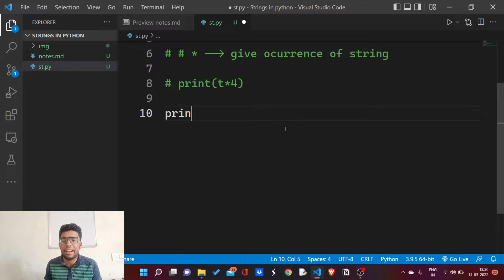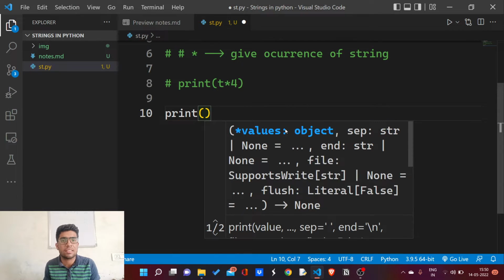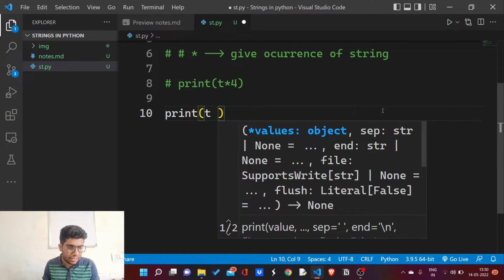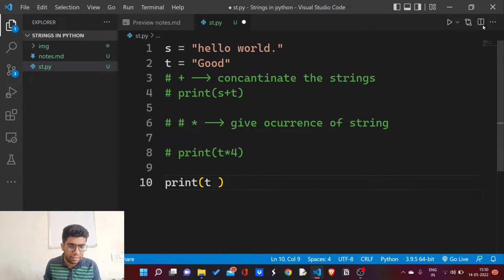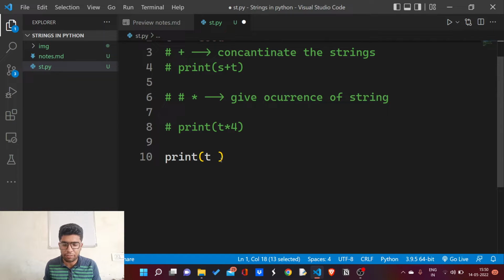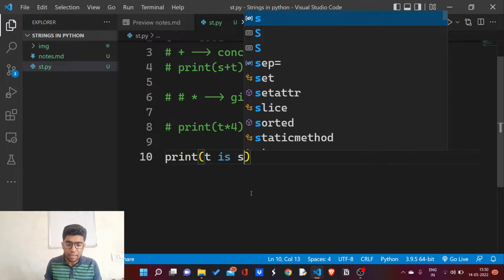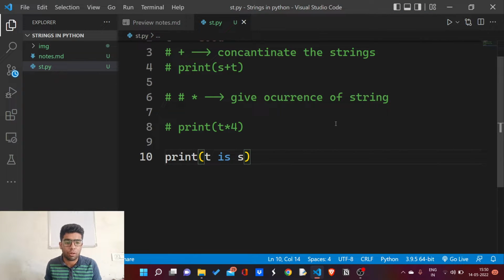Similarly, we have the identity operator, which checks whether both objects are the same or not. As you can see, T contains an object string "good" and S contains an object string "hello world". So both objects are different, so they would have different identity, meaning ID. So it would result in false. If I write it like this, now the result would be false.